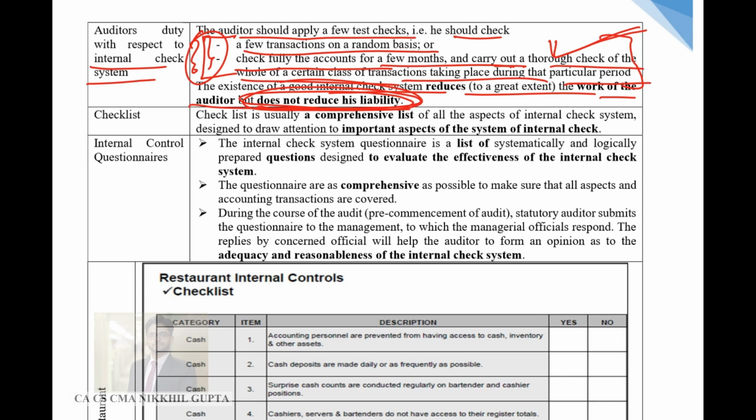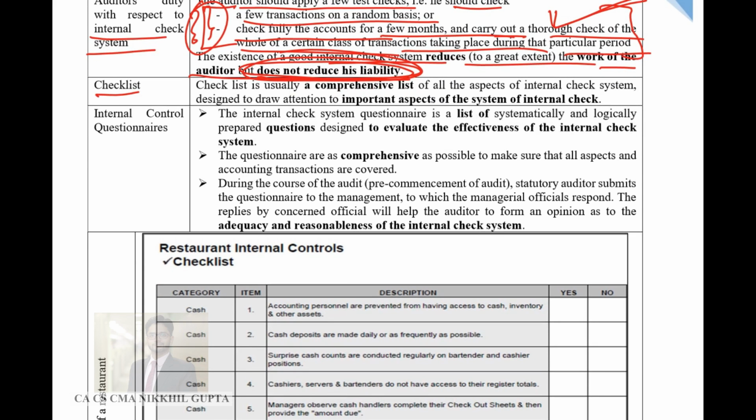If the auditor made some mistake in doing this analysis, tomorrow he cannot take a ground or claim that he was relying on the management's internal control system and hence his audit report was bad. He cannot take this shelter of the internal control system. So the liability does not reduce even if the auditor chooses to rely on the internal control system.